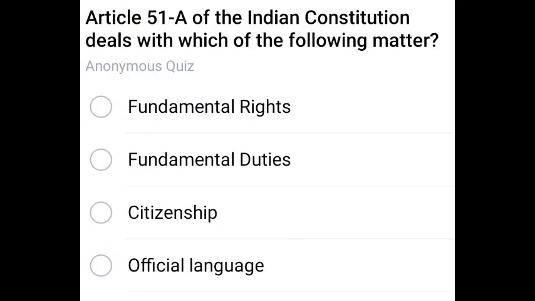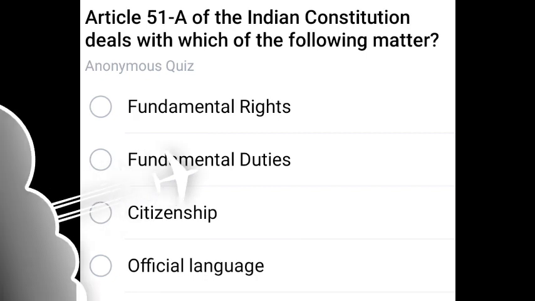Article 51A of the Indian Constitution deals with which of the following matters? 51A comes under what? Fundamental duties. 51A, fundamental duties. Next question.